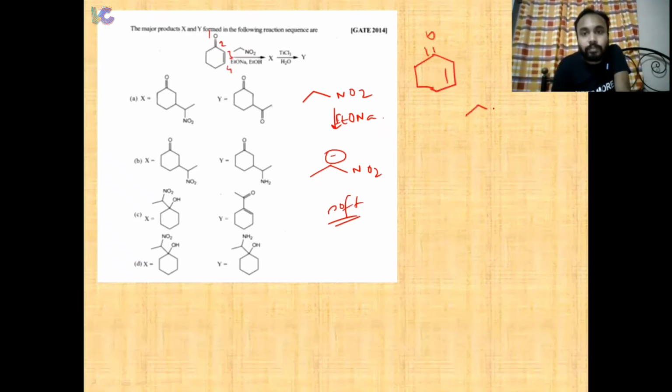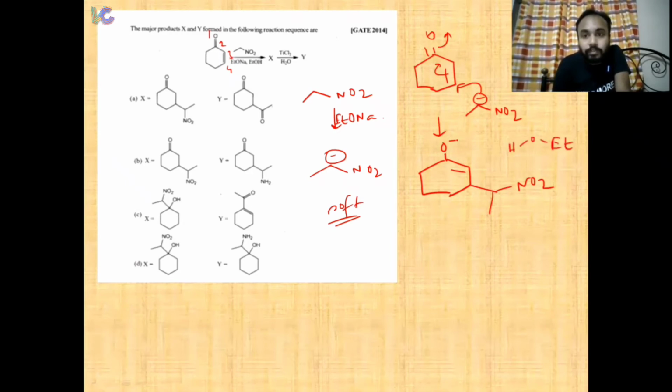What happens? This is NO2 minus, it undergoes 1,4 addition. So we end up with this O minus, and this is our NO2, right? So you have ethanol in the system. So this will come here and this proton will be abstracted, right?